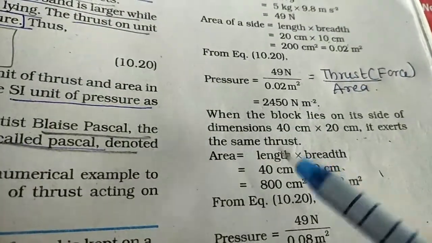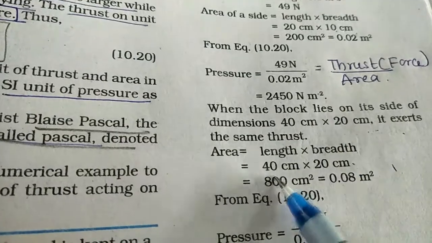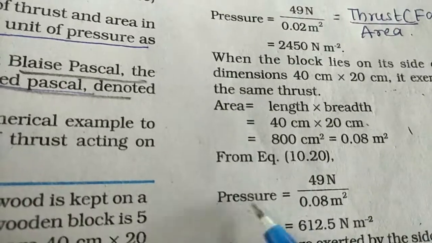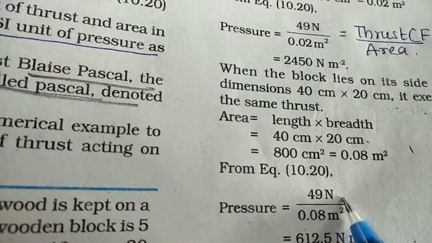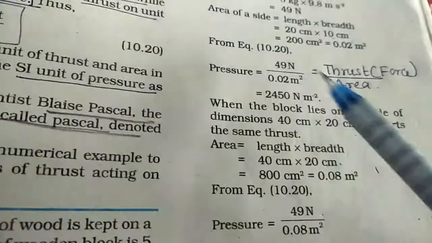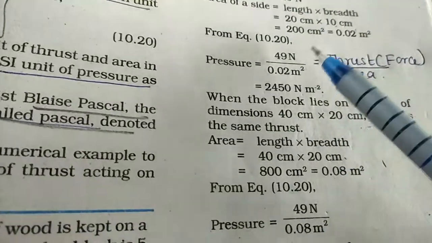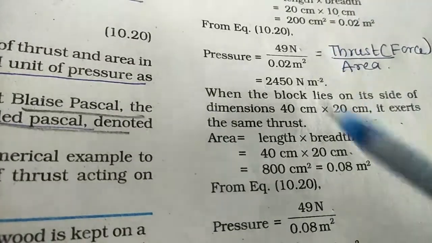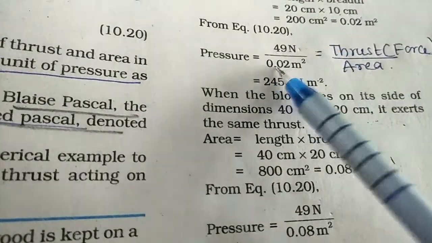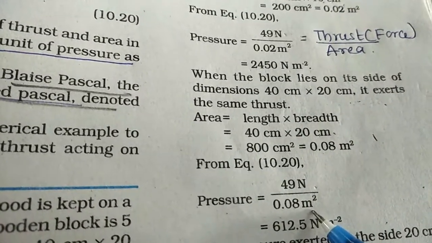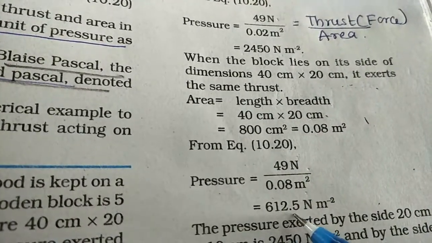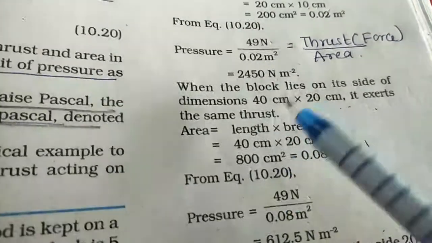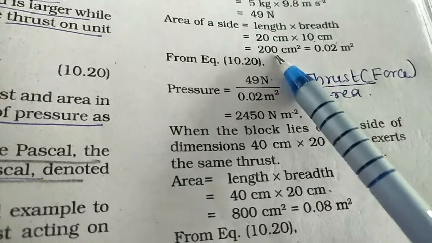Now you go to the second case where length into breadth is 40 into 20. So it becomes 800 centimeter square or 0.08 meter square. Here again the force remains the same, that is 49 newtons. In both cases you have 49 newtons because the weight is the same and the gravitational force is also the same. The force remains the same, only the area of contact is different. So here you get 612.5 Pascal because the area of contact is more here. Area of contact is 800 here, while it is only 200 there.